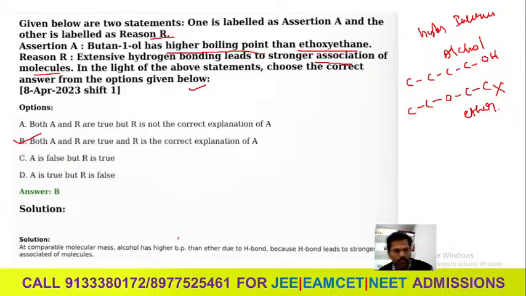Okay, so here look, at comparable molecular mass, alcohol has higher BP than ether due to hydrogen bond. Here is hydrogen bond because H bond leads to the stronger associated molecules. Okay,